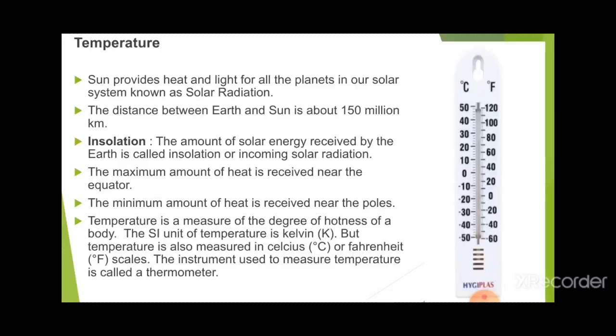Okay, do you think all the sun rays coming to the earth are absorbed by the earth? No, only a very little amount of the sun rays or sun heat is absorbed by the earth.